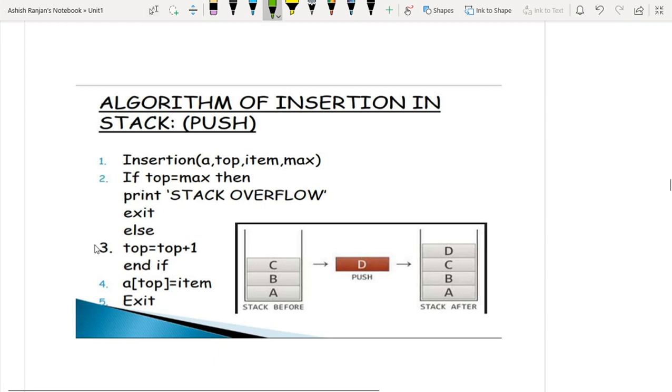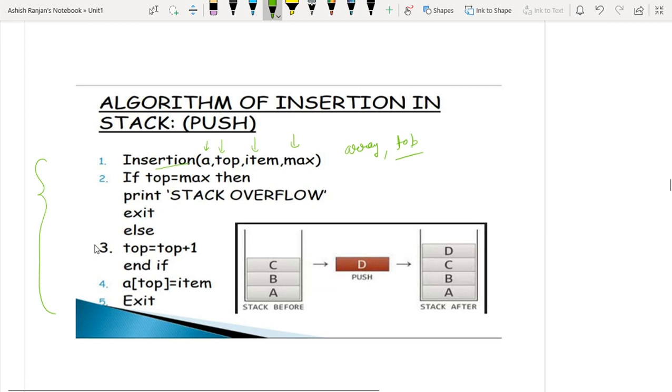Now this is the algorithm for the insertion. You can also write the algorithm in this form. It contains 4 parameters. The first parameter A is the array itself. The second parameter top indicates where your current last element is in the stack.